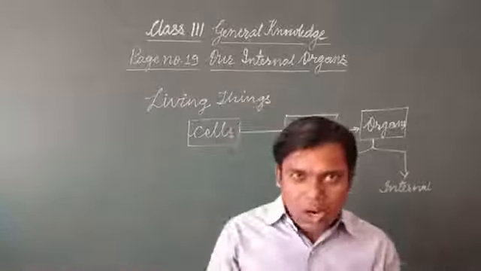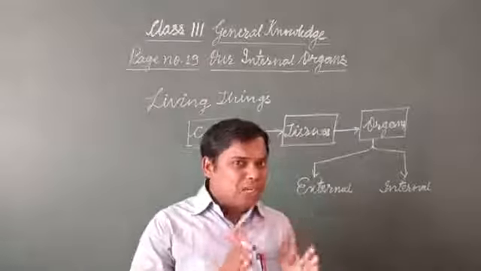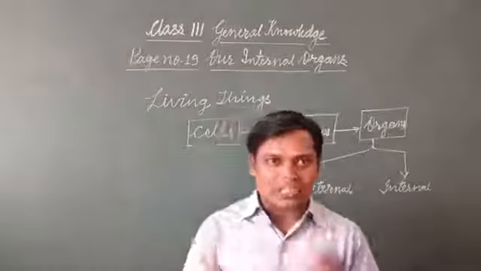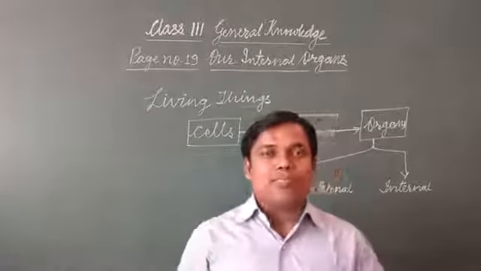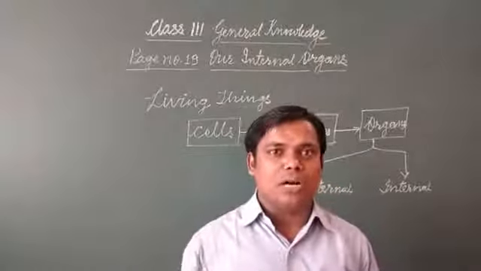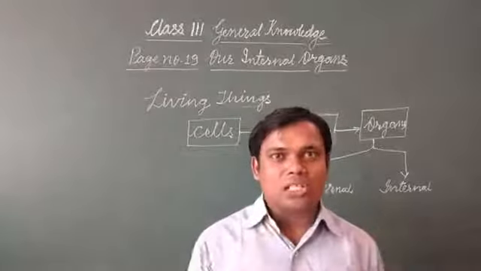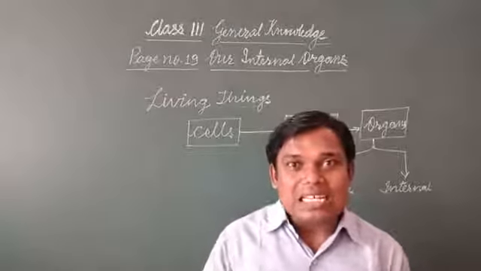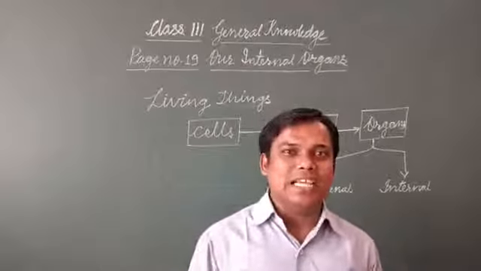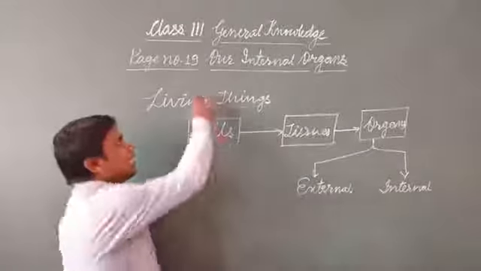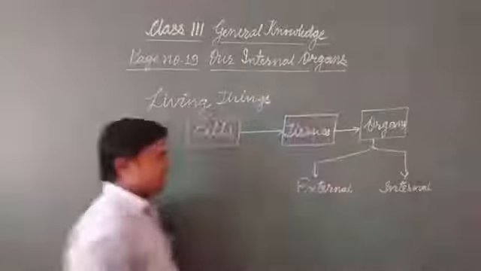So these are the organs of our body which are called external organs. Apart from them, there are so many organs present inside our body, and these organs are called internal organs. And our today's topic is about this, our internal organs.